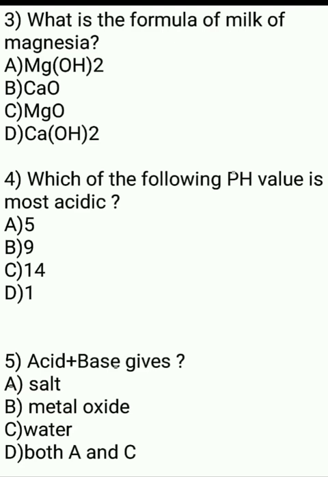Okay. Now question number 5. Acid plus base gives. What will happen when acid and base react with each other? Yes, when acid and base react with each other, they form salt along with water. So which one will be the correct option? Option number 4, D part. Both A and C are correct. Whenever any acid reacts with a base, it will give salt and water. And such types of reactions are called neutralization reactions.